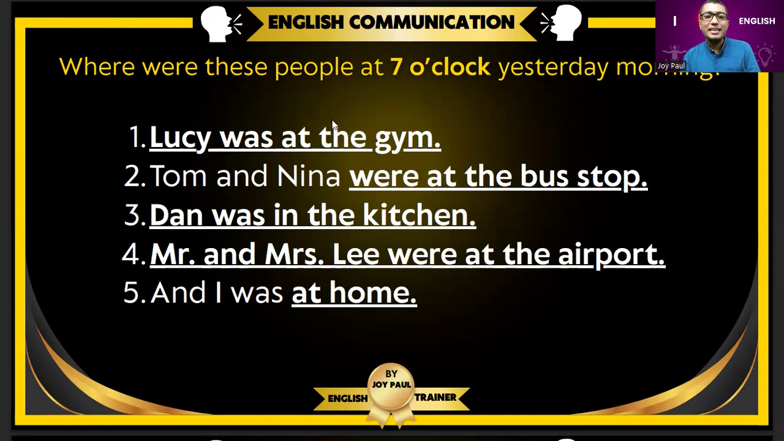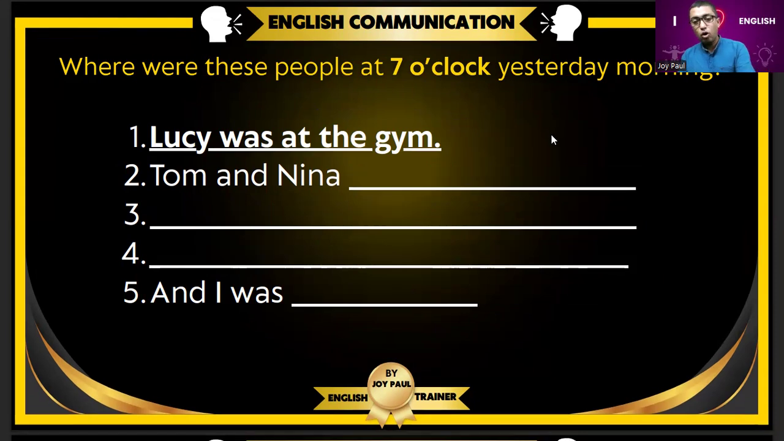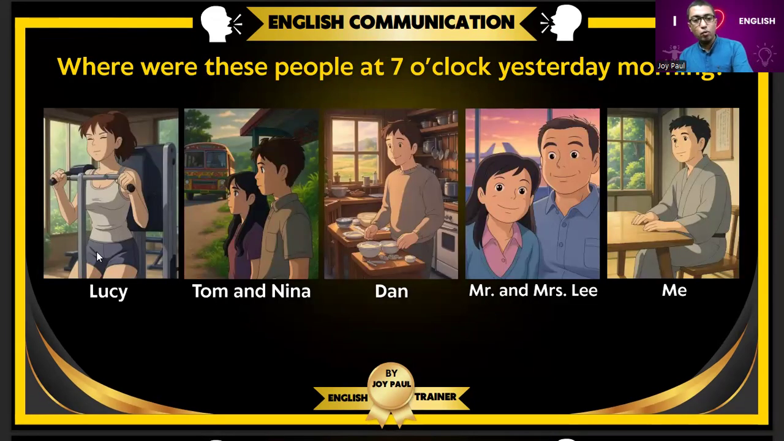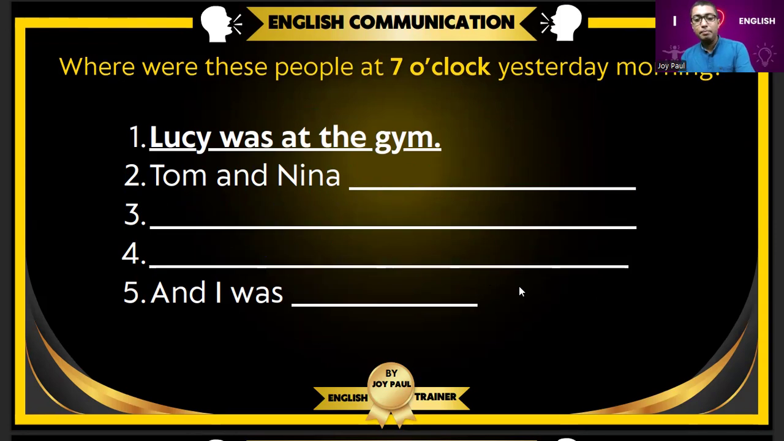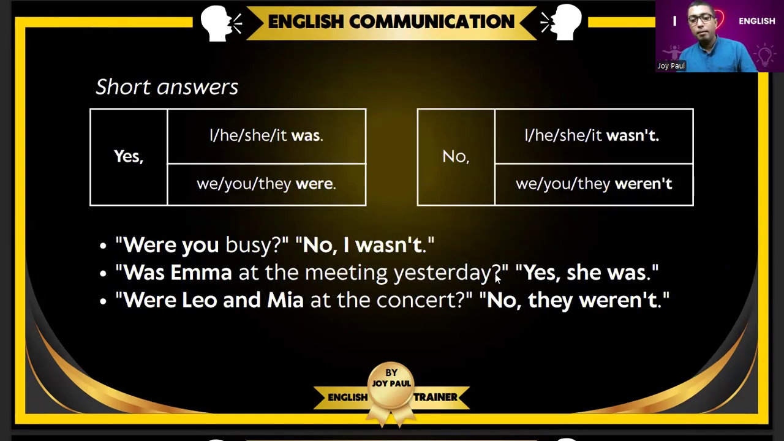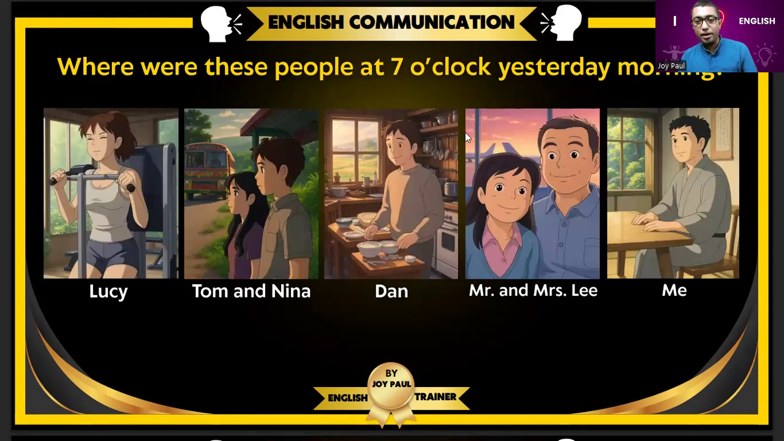Lucy was at the gym. Tom and Nina were at the bus stop. See about Dan. Dan was in the kitchen. Mr. and Miss Lee were at the airport. You can see the aeroplanes behind. Me.